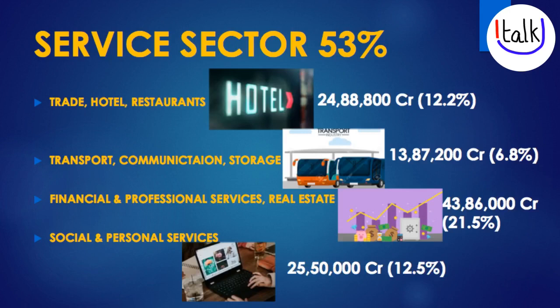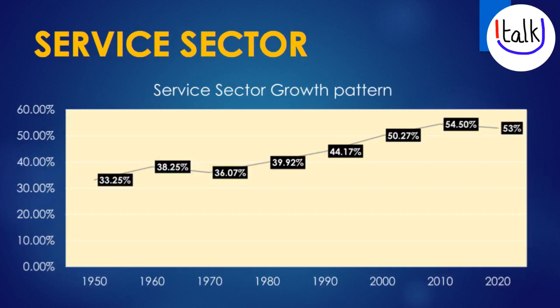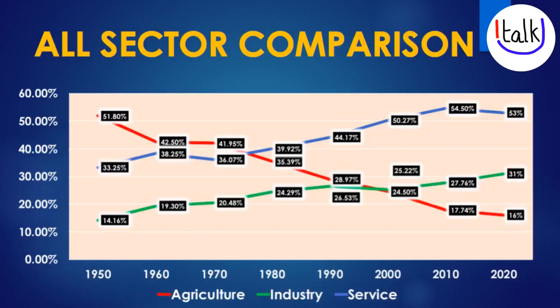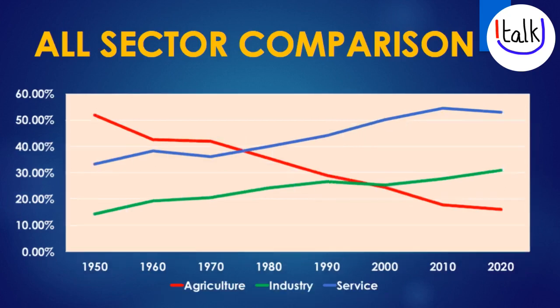The contribution from service sector was 33% in 1950. In 2020, it is 53%. That's a good growth. In the past 70 years, agriculture has seen a steep dive, but the other two sectors, industry and service, they have seen a good development and growth.